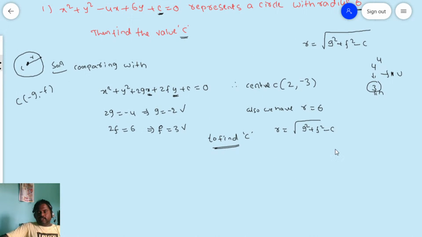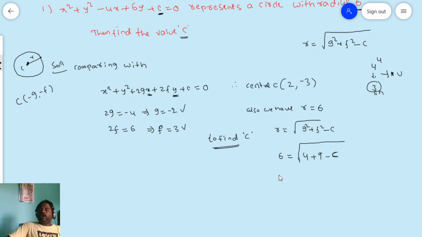So in this case, you see, r is equal to what I have? 6 is equal to square root of g square, meaning 2 square, 2 square is 4, plus f square. f square means -3 square, which is nothing but 9, minus c. c, do you know? Don't know. So c is as it is. We need to find out c only.